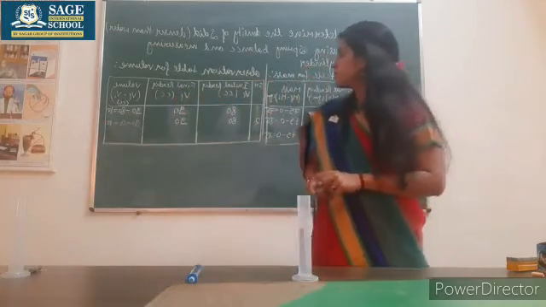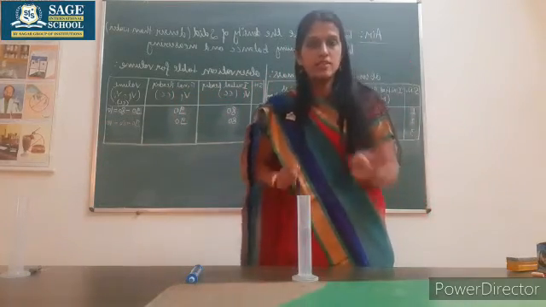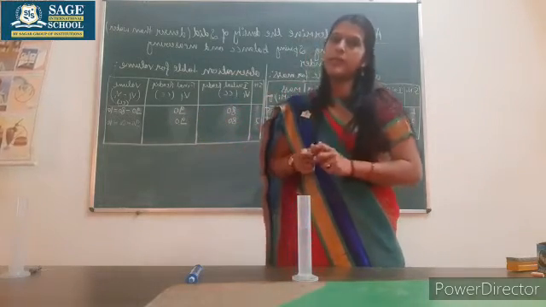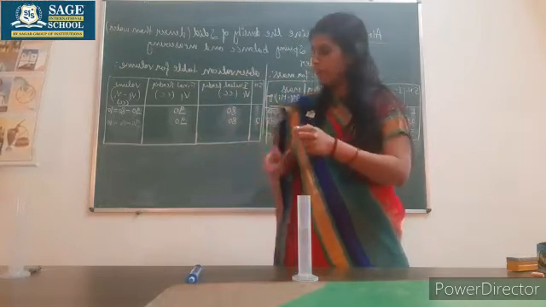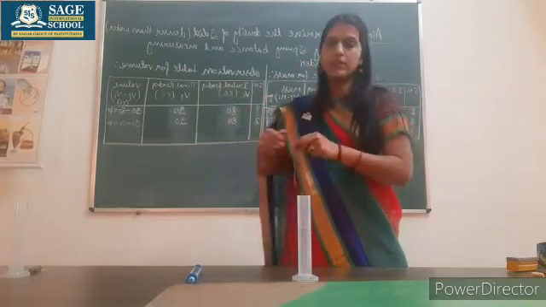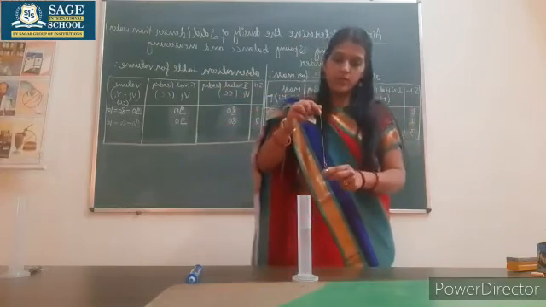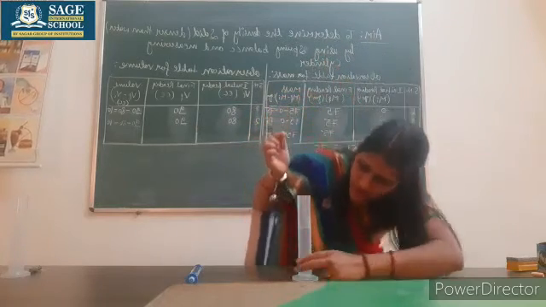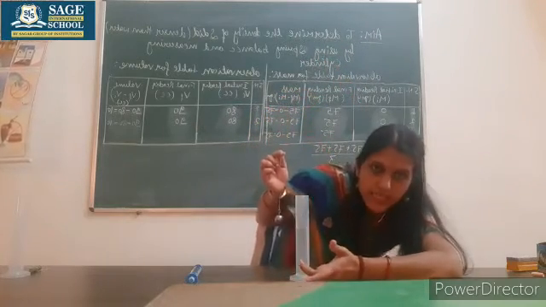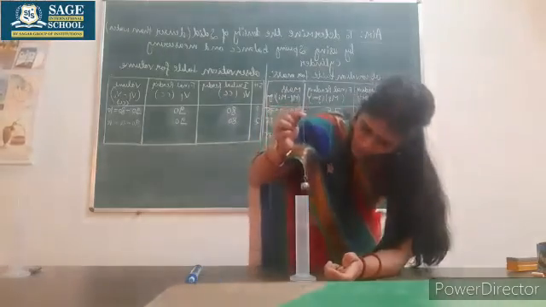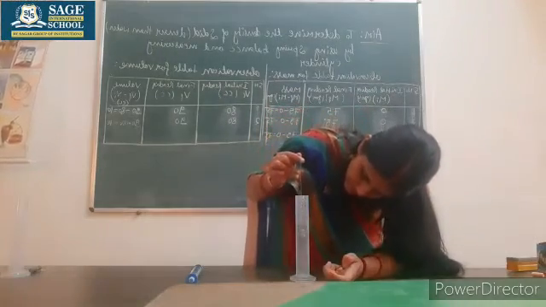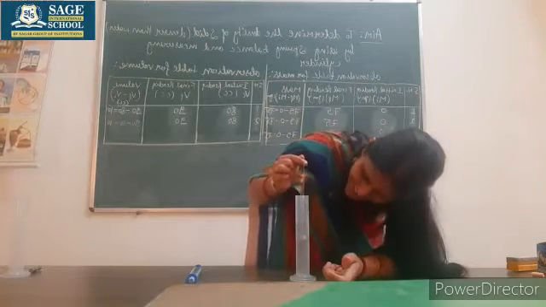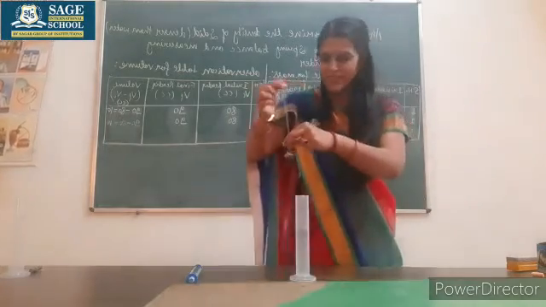I told you earlier also, if a difference is coming in the readings, don't worry. When we take the arithmetic mean, that will all be rectified. If it is coming the same, then well and good. If it is not coming the same, then don't bother about it. Again, let's come to the third observation. Initial reading is the same, 80. After sinking, again it is reaching 90 only.